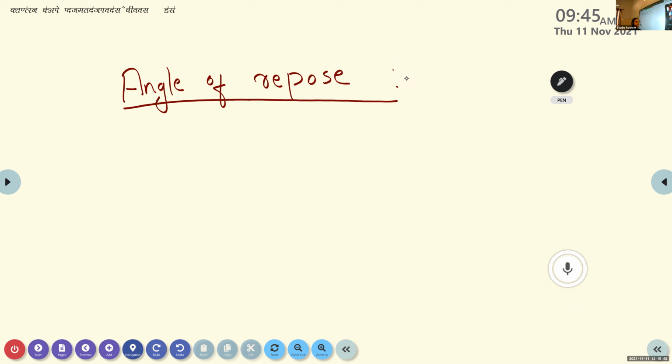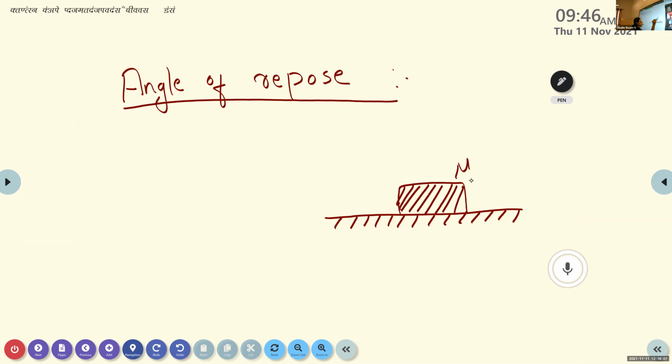In order to explain this angle of repose, first of all, we consider a horizontal surface, and an object with the mass m is kept over this horizontal surface.